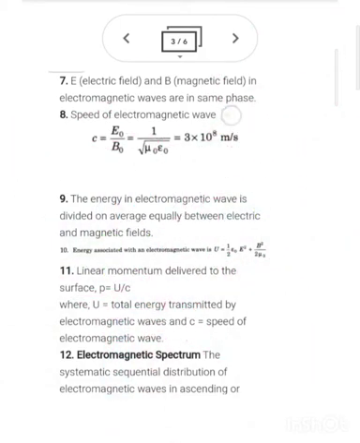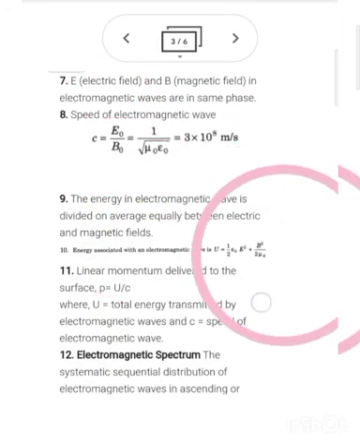If you have to find out the speed of an electromagnetic wave, when you divide the value of electric field and magnetic field, you get an exact value. That one is 3 into 10 to the power 8 meter per second. That one is the speed of an electromagnetic wave.